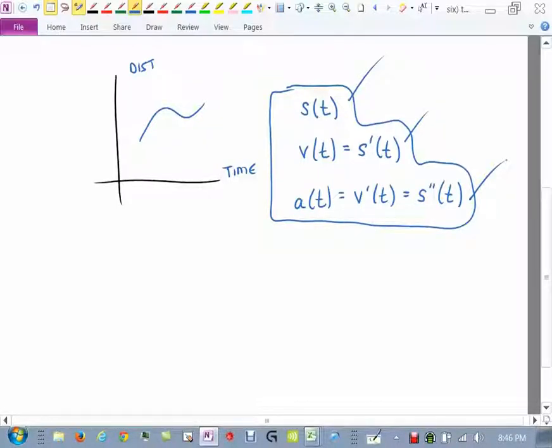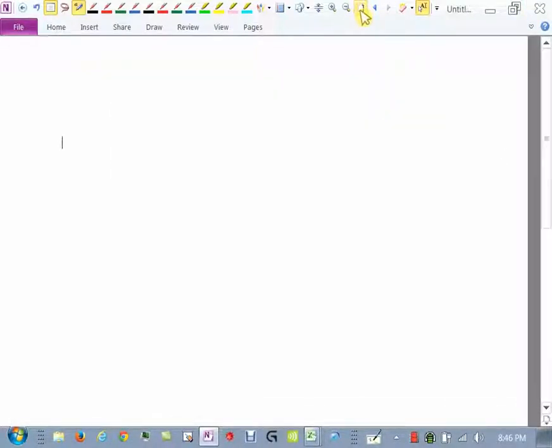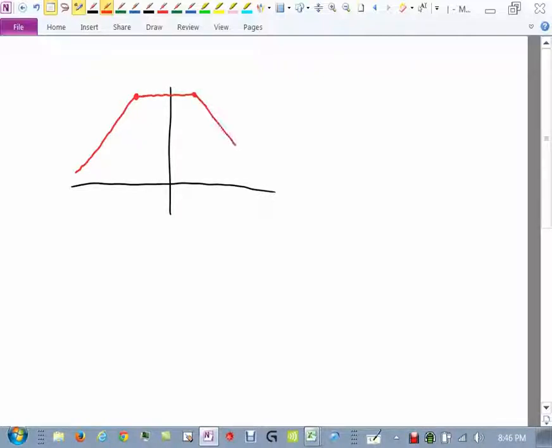What we're going to do now is try to do a little practicing of sketching what derivative functions look like. So let's say we have a function. I'm going to make one up here. I'll draw it in red. Let's say it goes up, and then it goes across, and then it goes down, and then back up like that. All right. So this is f. What would its derivative look like?